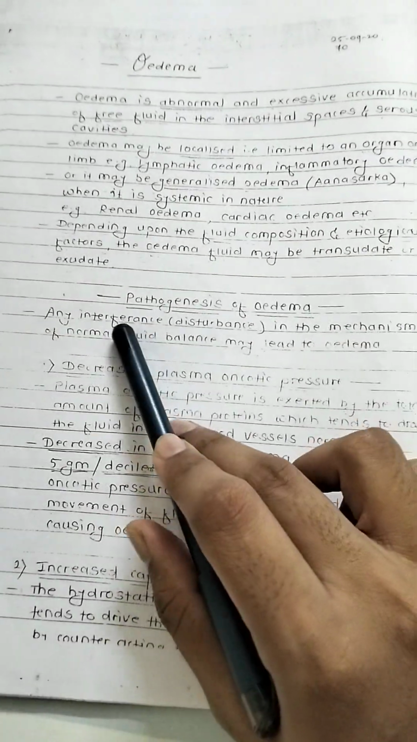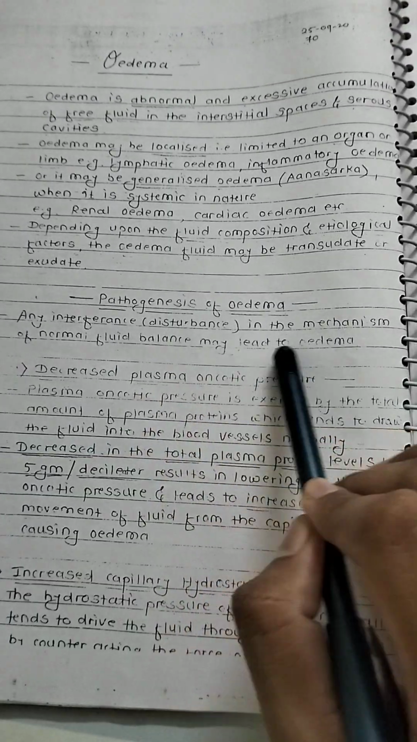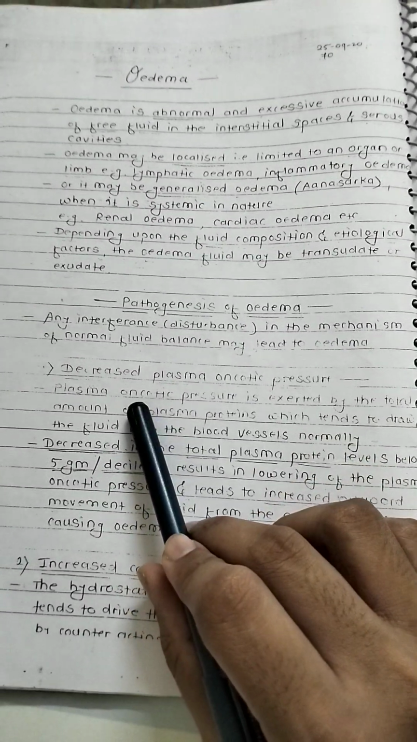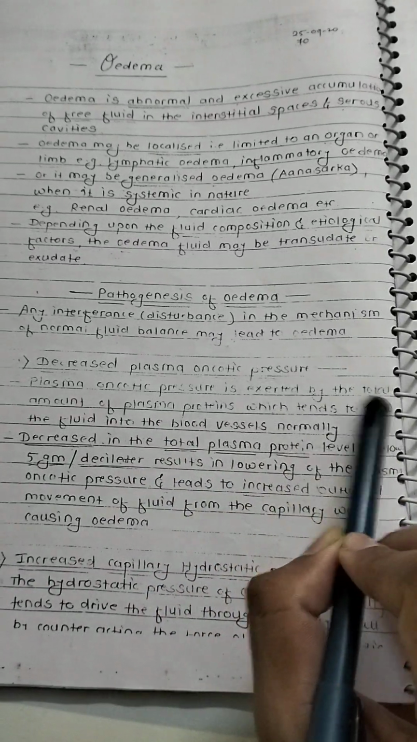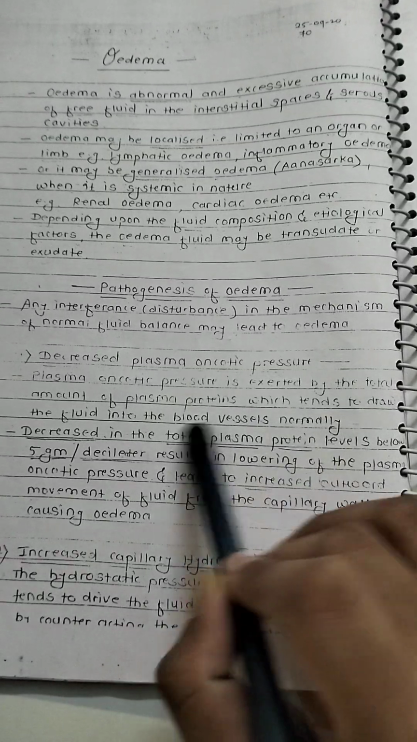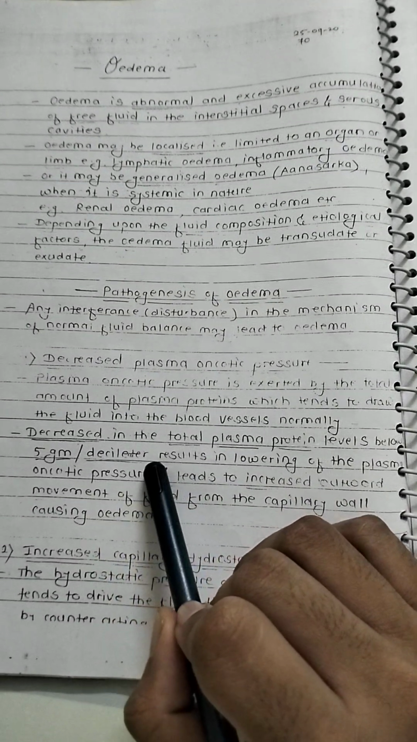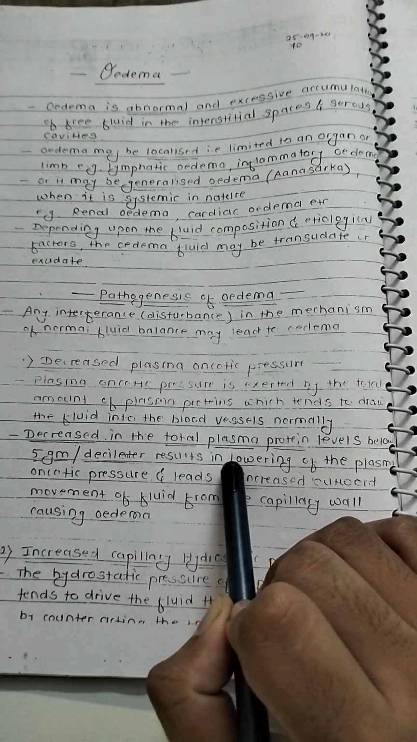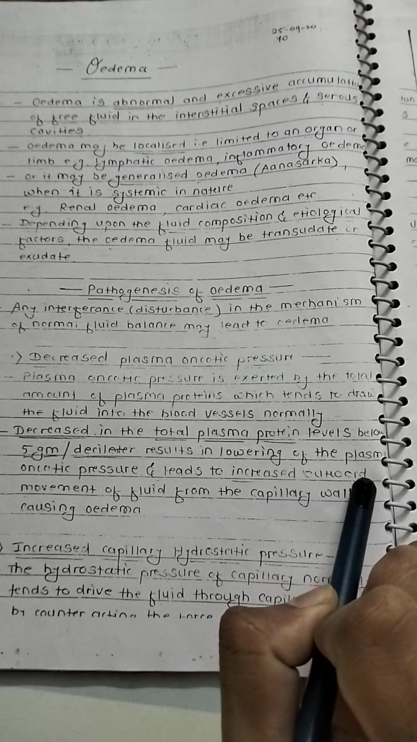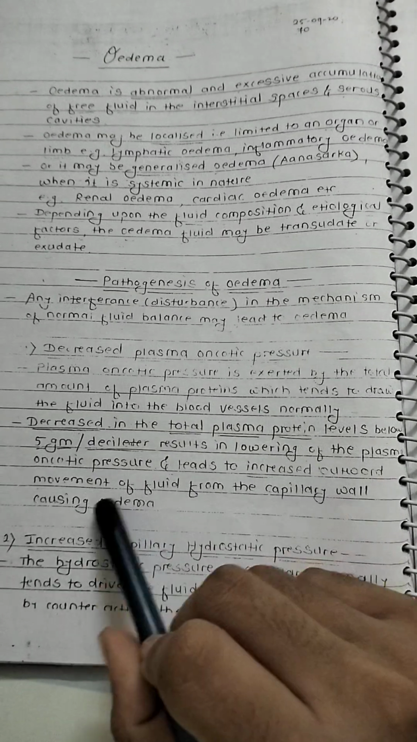Physiology of oedema. An disturbance in the mechanism of normal fluid balance may lead to oedema. Decreased plasma oncotic pressure. Plasma oncotic pressure is exerted by the total amount of plasma protein, which tends to draw the fluid into the blood vessel normally. A decrease in the total plasma protein level below 5 gram per dL results in lowering of the plasma oncotic pressure and leads to increased outward movement of fluid from the capillary wall, causing oedema.